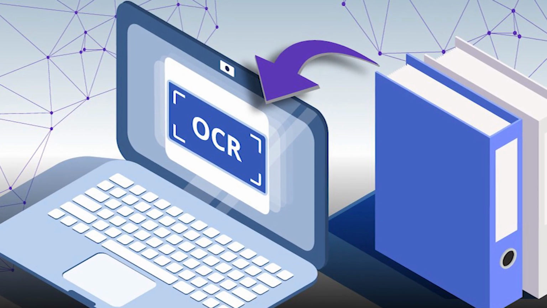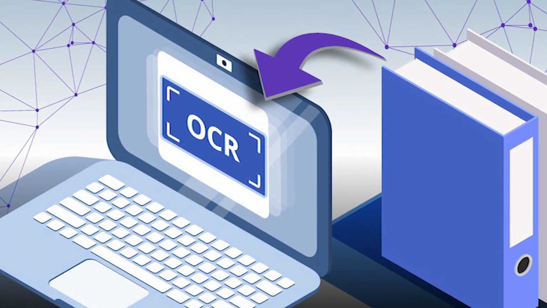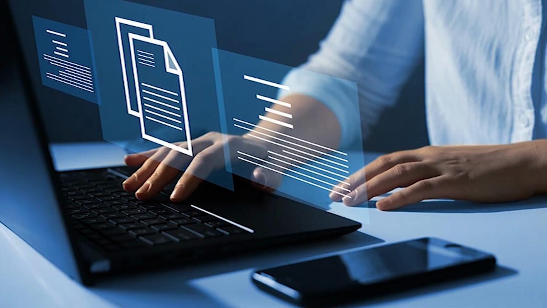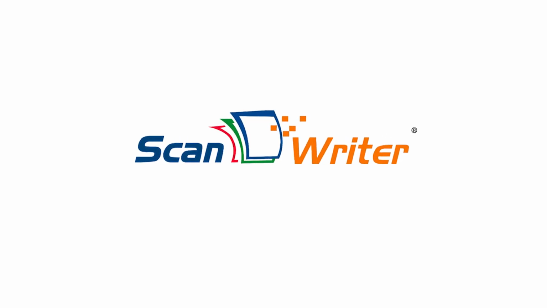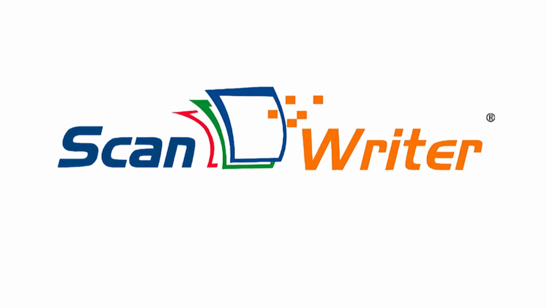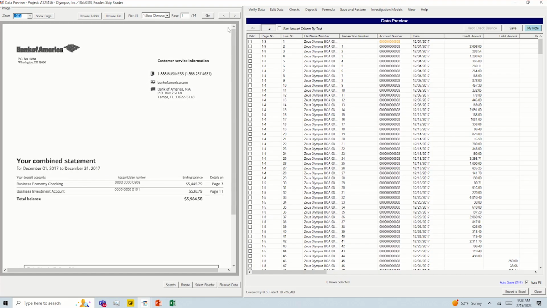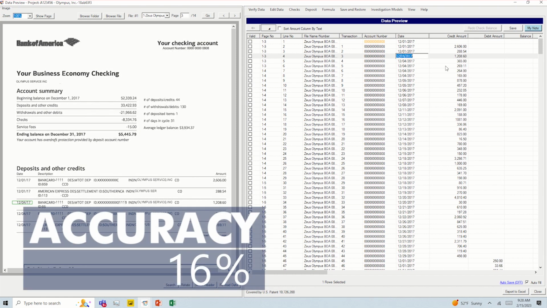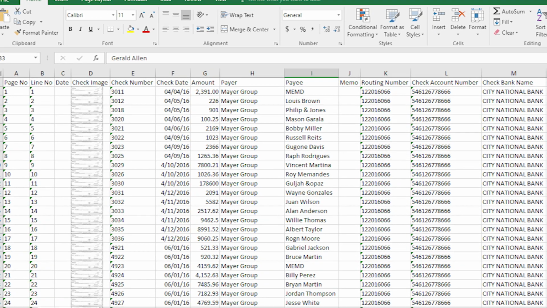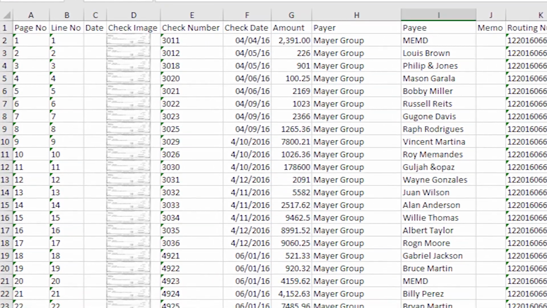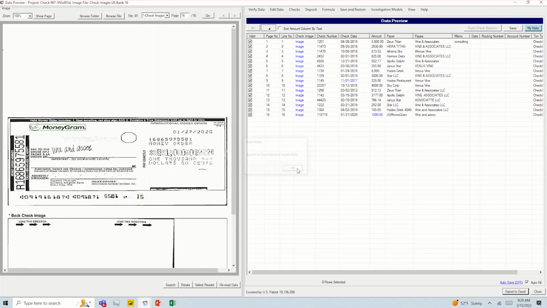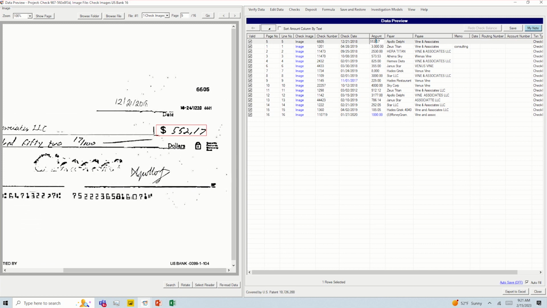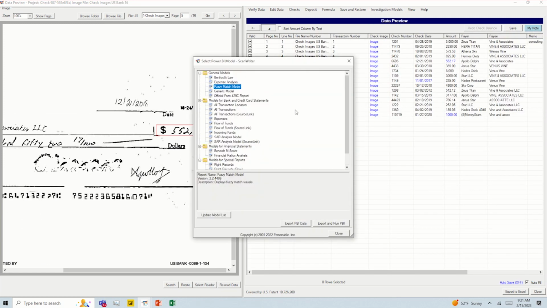OCR software solutions help in data extraction but are low in accuracy and do not organize the extracted information systematically. However, advanced software solutions like ScanWriter can extract all the information from financial documents automatically, with 100% accuracy, organize extracted data systematically in Excel sheets, process documents in bulk, whether it's check images, bank statements, or any other, sort documents and data into relevant categories.